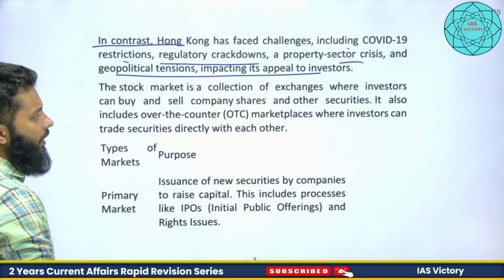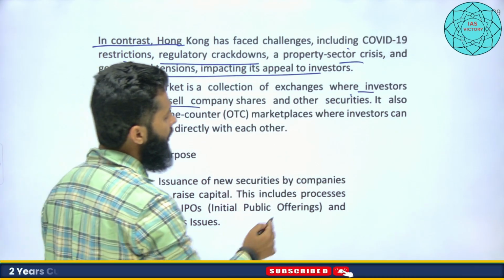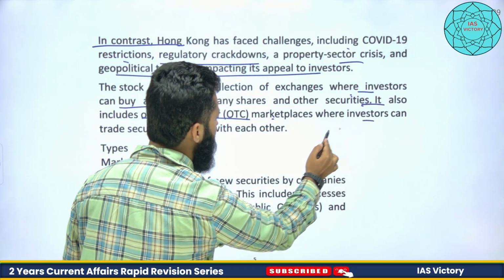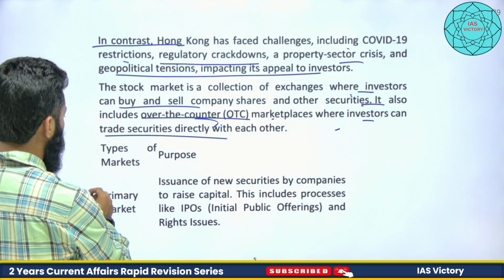The stock market is a collection of exchanges where investors can buy and sell company shares. These things we have already seen. Securities also include the over-the-counter marketplace where investors can trade securities directly with each other. That is over-the-counter. Now, what kind of markets are there?